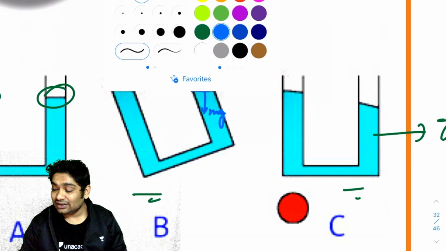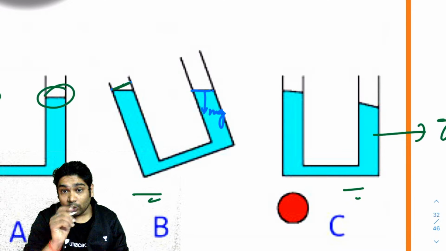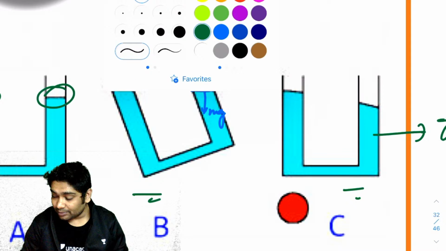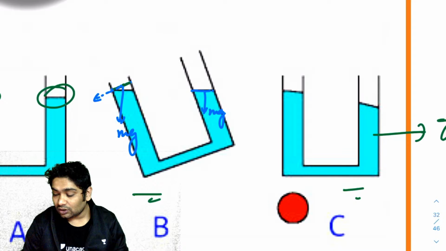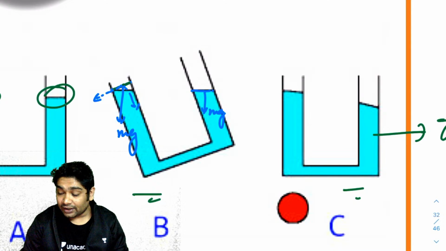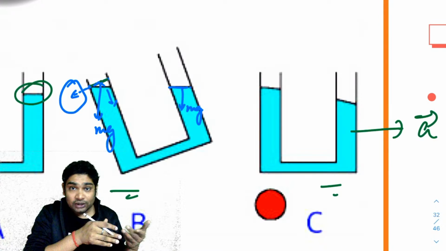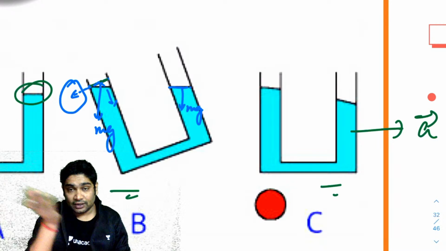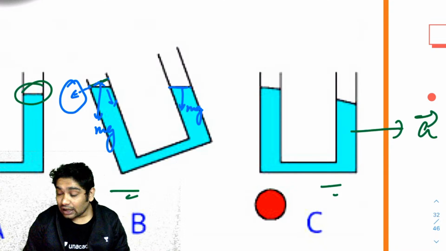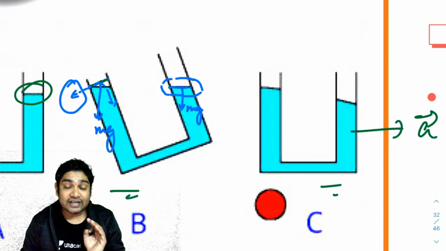Imagine if the surface actually bent and became like this. Hypothetically, the molecules on the surface would have felt a force of mg like this. Now this mg would have had two components, one here and one here. This component would have provided a tangential stress or a shear stress, and it would have pulled all the molecules here. Since the liquid cannot withstand a shear stress, the molecules would have started moving, the distortion would have started coming in, and it would have stopped finally when the liquid becomes horizontal, because that is the only direction the free surface can have so that it does not feel any shear stress.